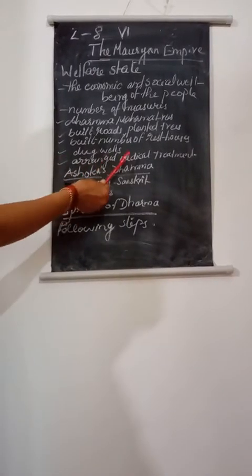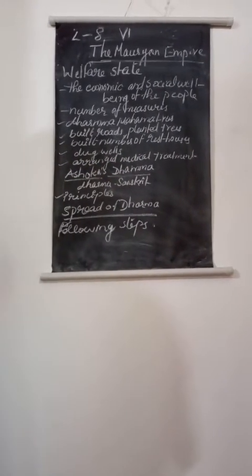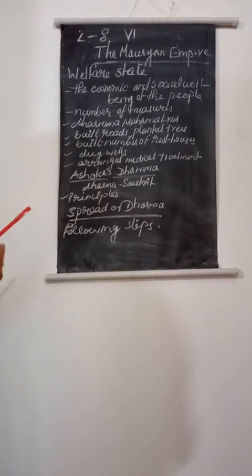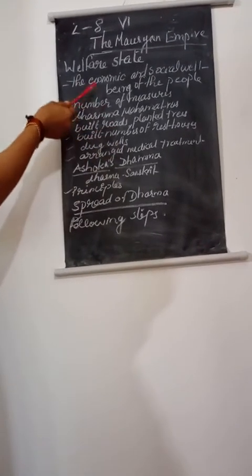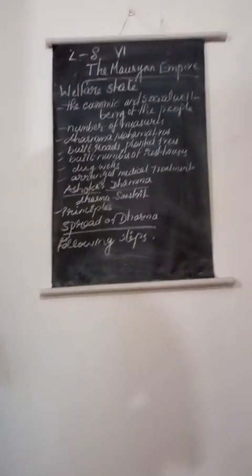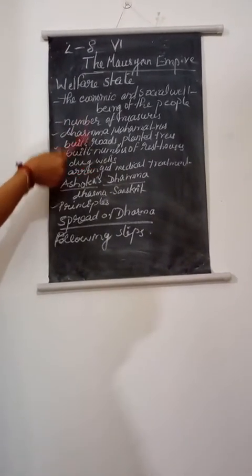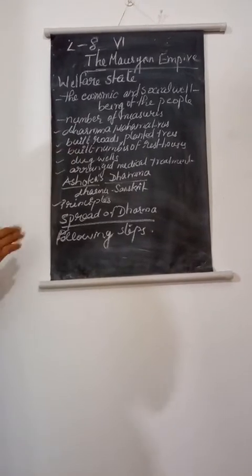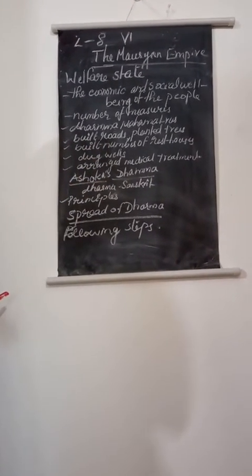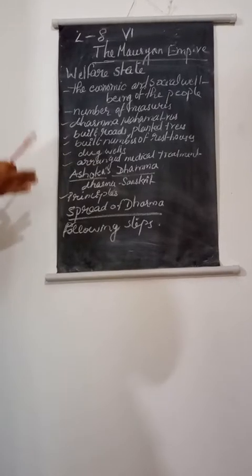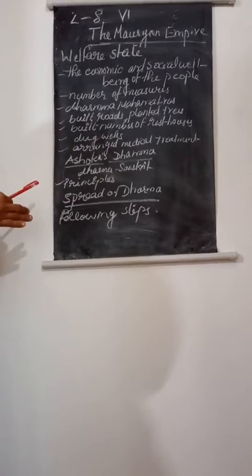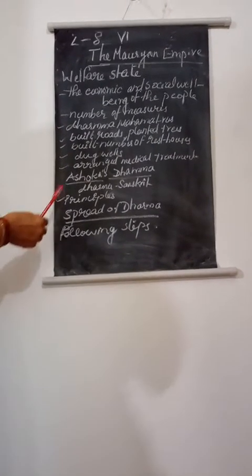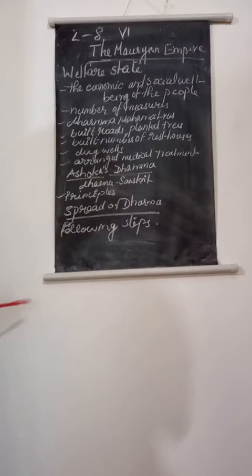Remember, he arranged medical treatment. Whatever modern governments are doing for the good of their citizens, the same things Ashoka did during that period itself, for establishing and maintaining the welfare of his country. These are very important points. There is no need to memorize them in order, but whenever you read the text, you will get the idea: the good things and well-being needed by the people, everything was done by Ashoka.